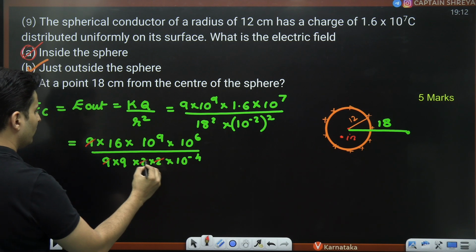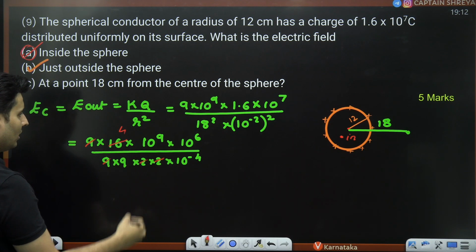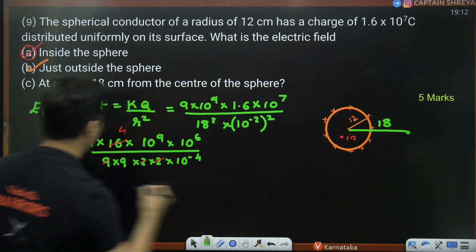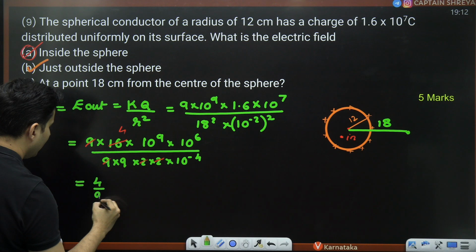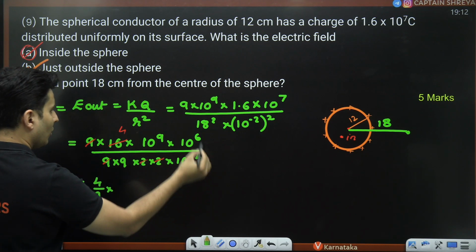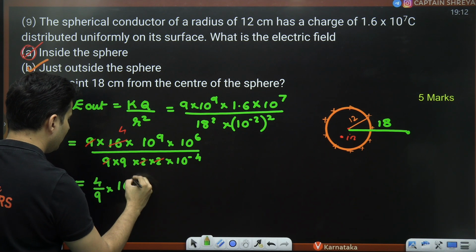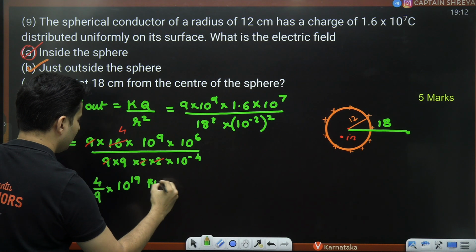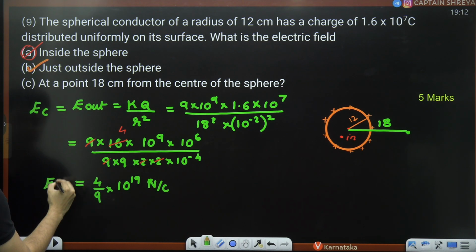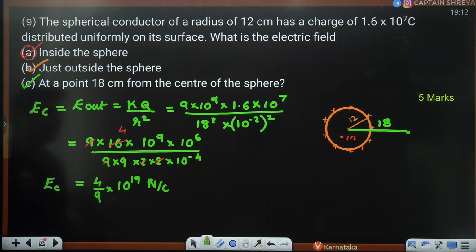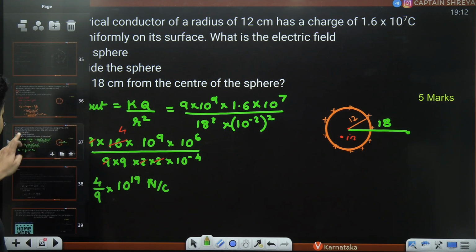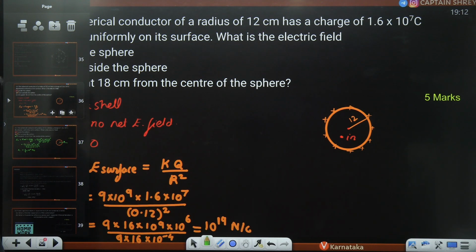The 2 square, 4, goes with the 16 as 4. So I am just left with 4 by 9 into, it goes on the top, becomes 6 plus 4, 10, plus 9 will make it 10 to the power 19 Newton per Coulomb. So that is the electric field at point C. This is also done.